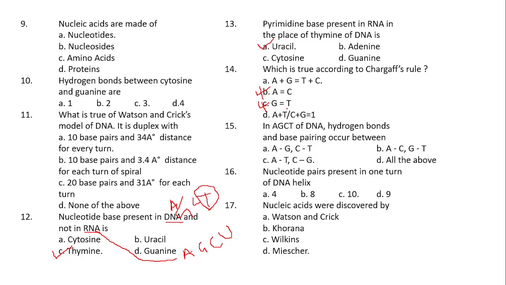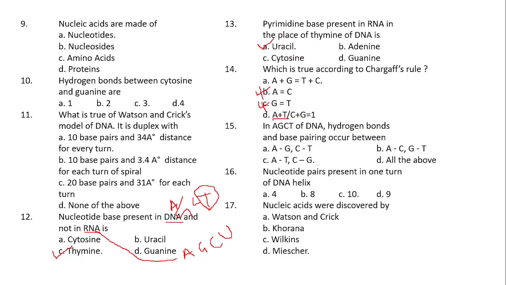So look at option A and option D. In option D, they have mentioned it in the ratio form, and we say that the ratio of purines to pyrimidines will be equal to 1. Here they have given the ratio of purine and pyrimidine, but they have not mentioned the sum of purines and sum of pyrimidines properly.